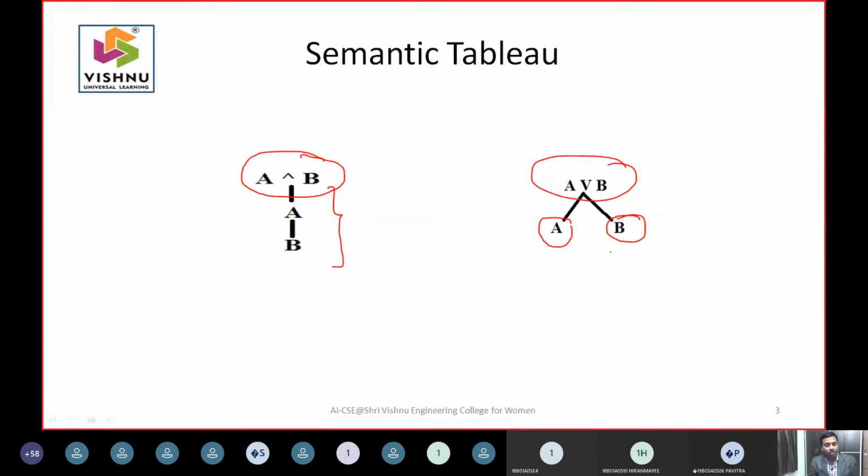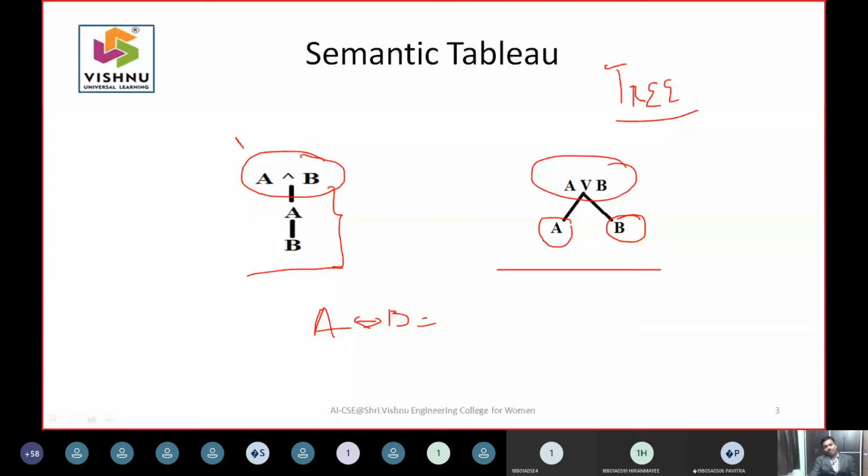construct a semantic tableau data structure, you need to construct something called a tree. To construct this tree, you need to use these two rules. Based on that, everything will come, because all these are combinations. If somebody asks A implies B or A bi-implication B, it can be represented in the form of implication. So obviously everything will come when you have these two parts. These two must be important.